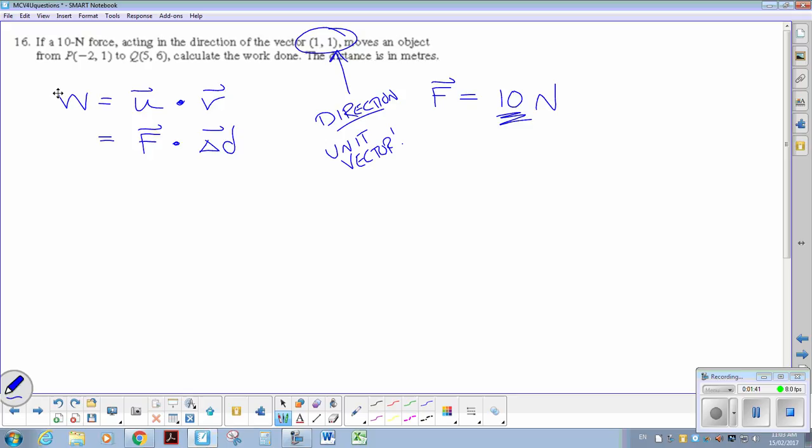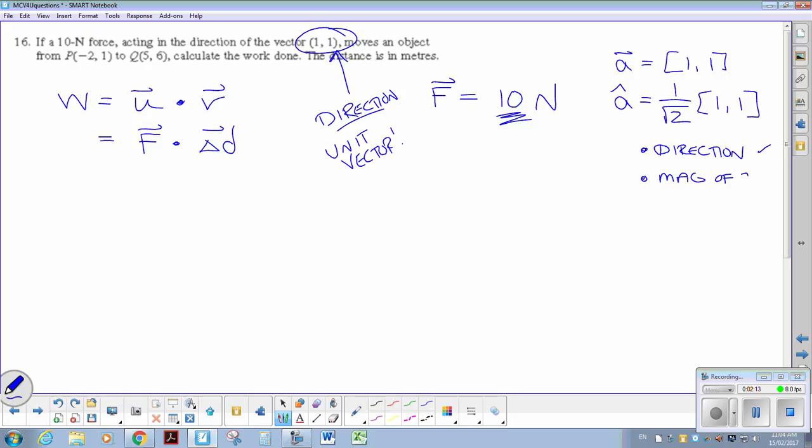To find that unit vector, I'm going to call it vector A for argument's sake, which is 1, 1. The unit vector will be 1 over the magnitude. That's just doing 1 squared plus 1 squared, so it'd be root 2. So 1 over root 2 times 1, 1 is the unit vector. It has the right direction, and it has a magnitude of 1.